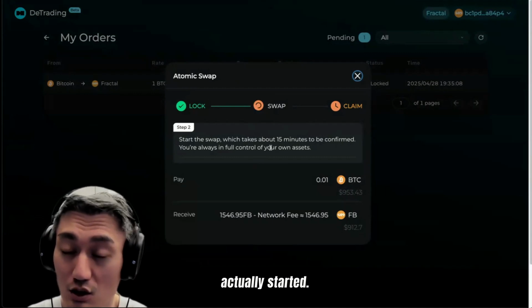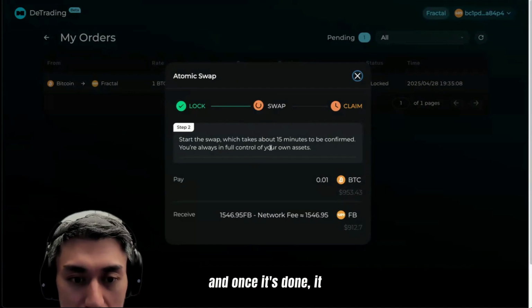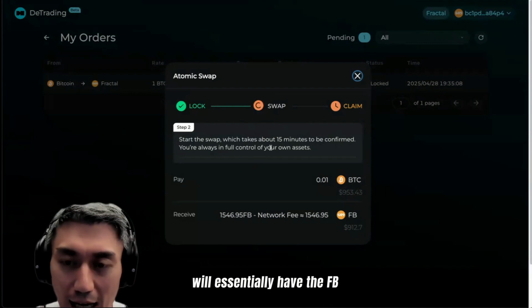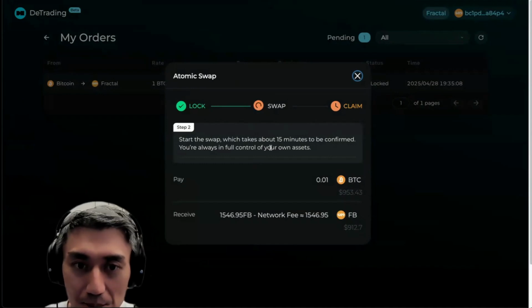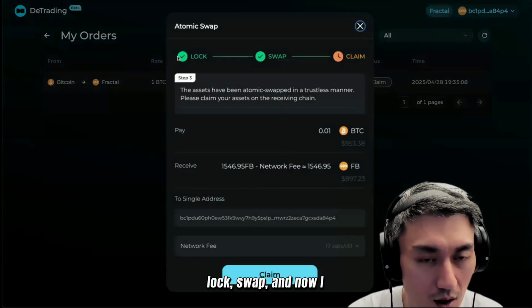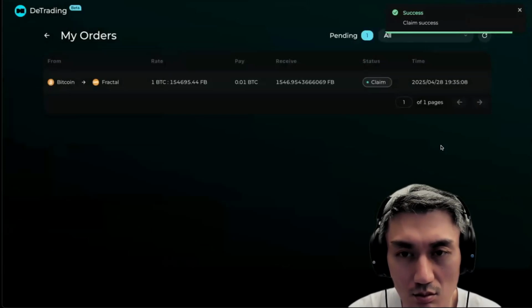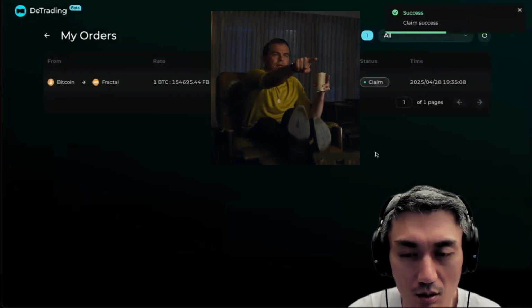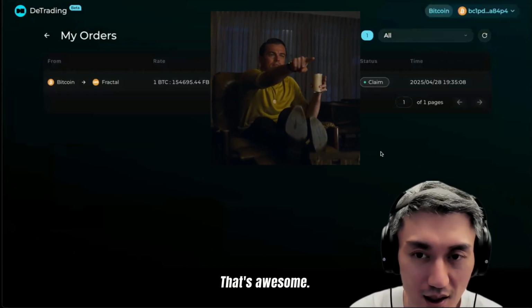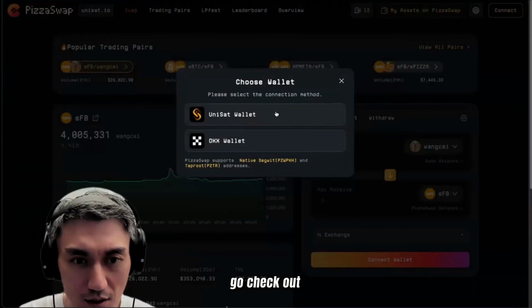A few moments later, the swap has actually started. The system would then complete the swap, and once it's done, I will have the FB available to claim. A few moments later, I can see that my swap has been completed, and now I just have to claim it. My claim is now successful. That's awesome. I can see that it's in my balance now. Let's go check out PizzaSwap now.